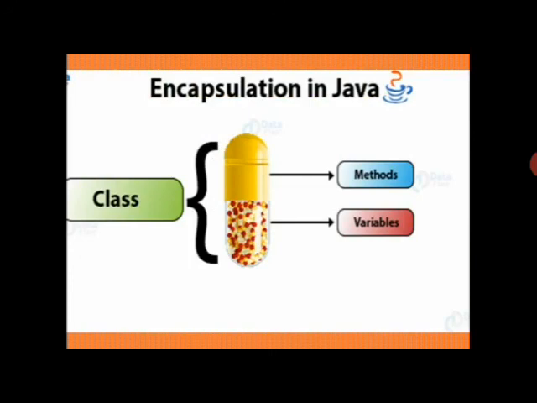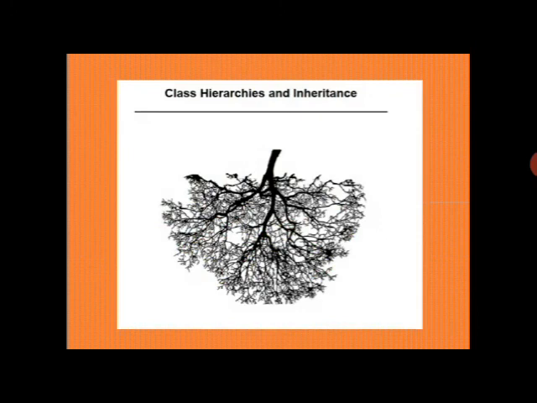Next is class hierarchies and inheritance. A class hierarchy looks just like an opposite tree. See, root, stem, and there are so many branches. Root and stem mean the parent class, and the many branches show the child classes.